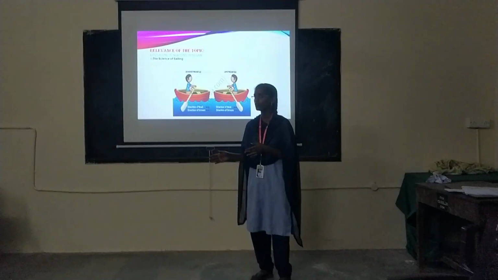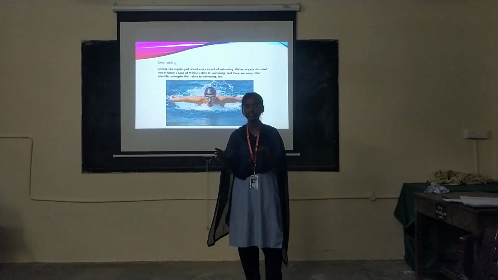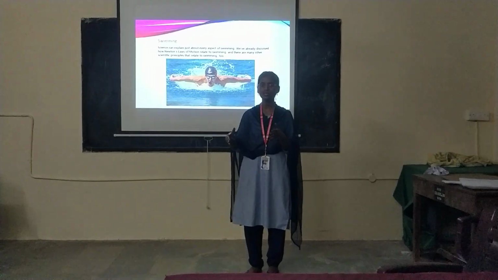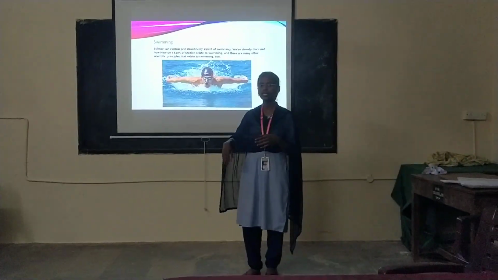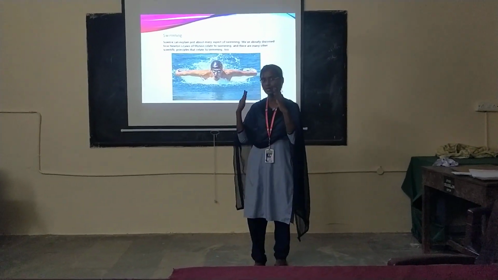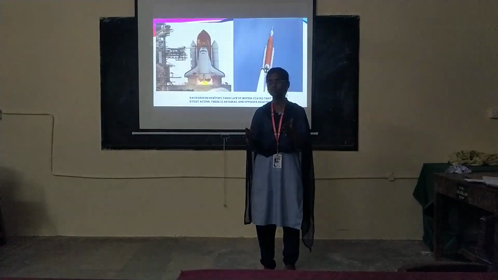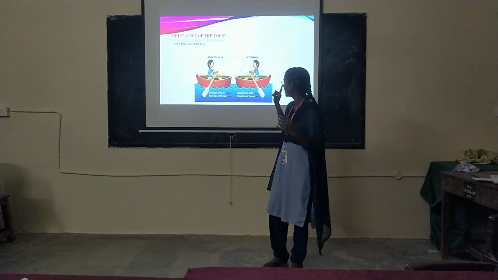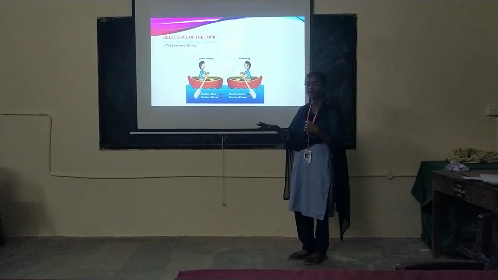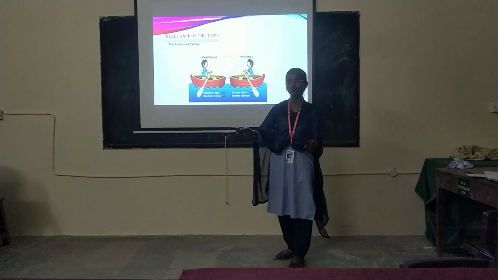In case 2, during rowing, the boatman or the fisherman pulls the water backward with his oars. Due to this, the force applied between the boat and the water helps to move the boat forward. The faster the boatman pulls the water backward, the faster the boat moves forward.